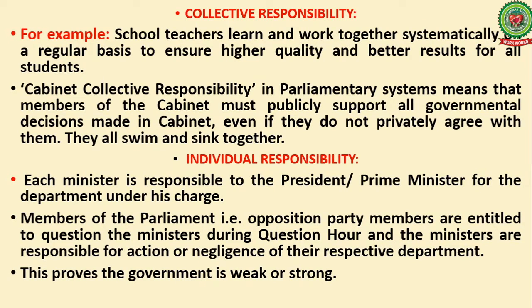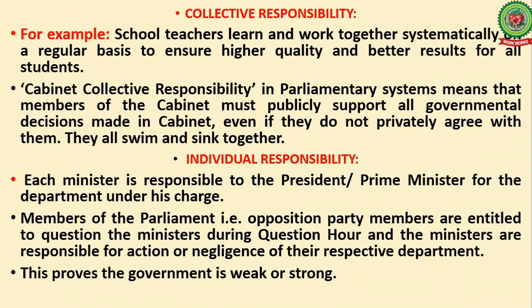Next is individual responsibility. The word itself makes something clear, that is individual. Yes, each minister is responsible to the president or prime minister. President means openly and prime minister means indirectly, for the department under his charge.